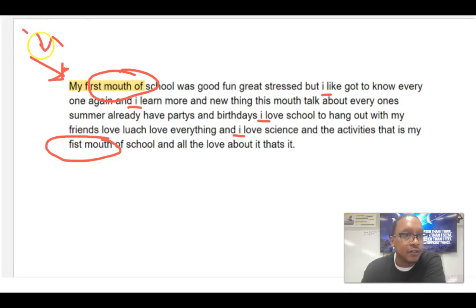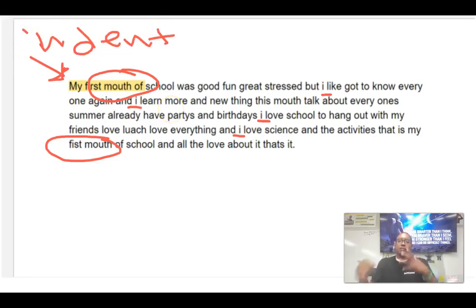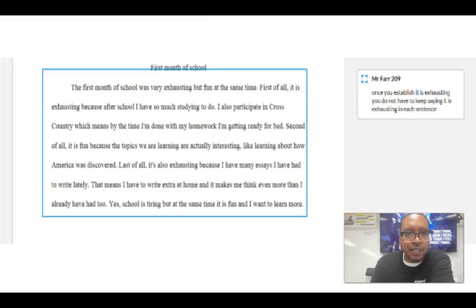Indent. So they have all the ingredients for a good meal here, for a good paragraph, cooking up a good meal, right? But they just got to make some small changes here, okay? And then let's go to this one. The thing about this one is this. Don't be repetitive.